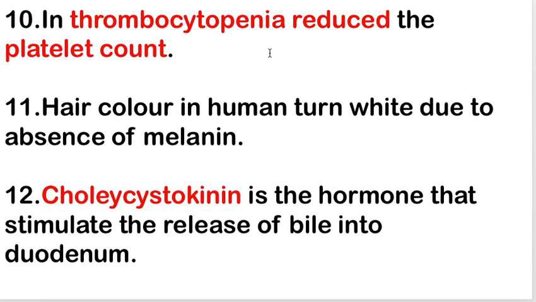Next is in thrombocytopenia there is a reduced platelet count. Next is hair color in humans turns white due to absence of melanin. Next is cholecystokinin is the hormone that stimulates the release of bile into the duodenum.